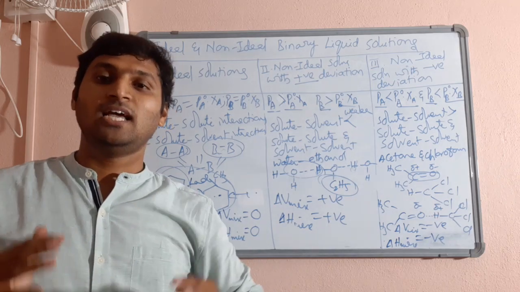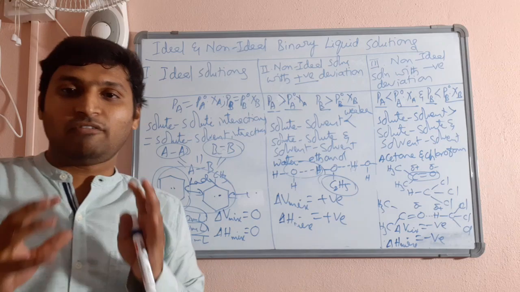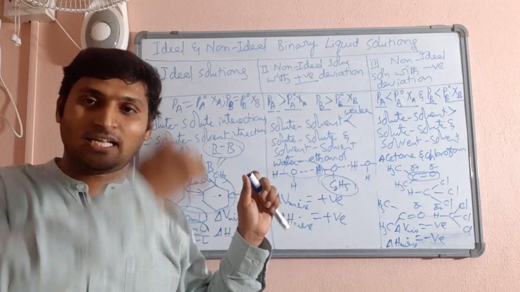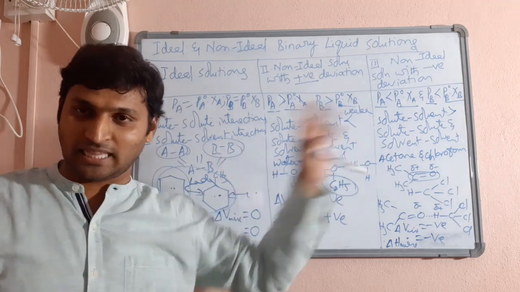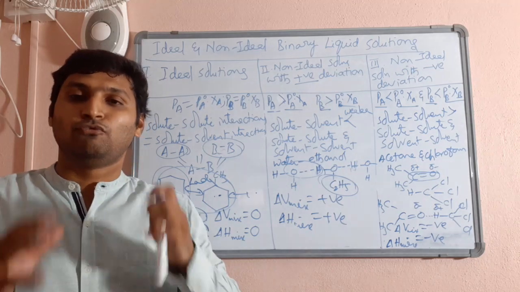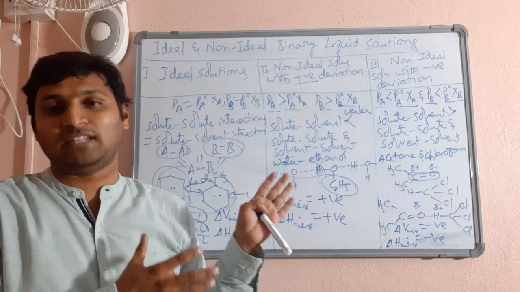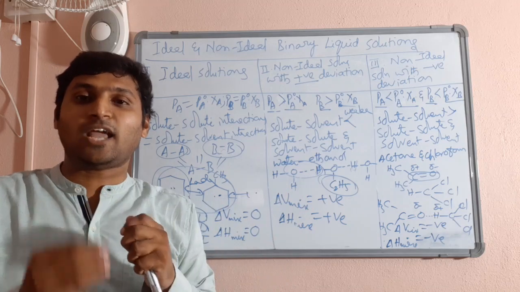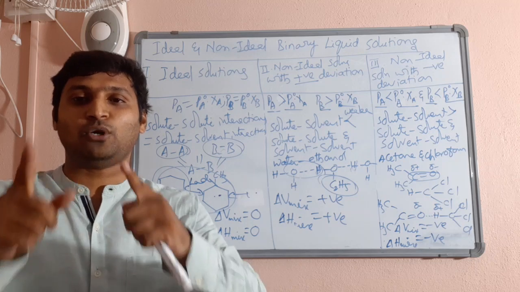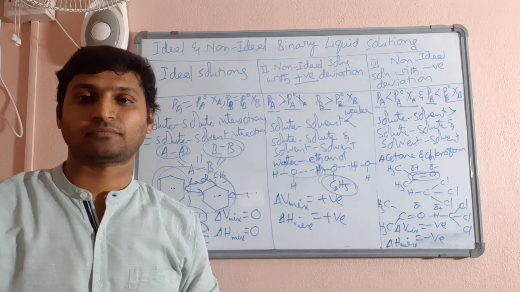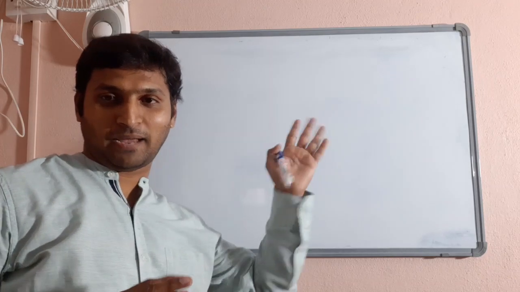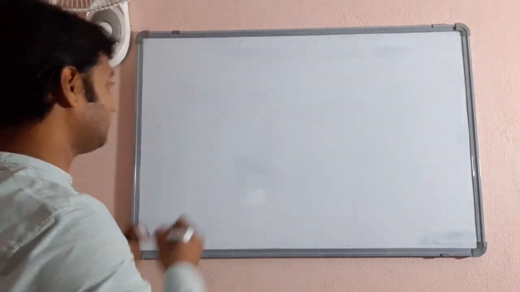Is that clear? Now what we will do, we will strengthen our understanding of this classification into ideal solutions, non-ideal solutions with positive deviation and non-ideal solutions with negative deviation. For my further reference, I will call them type 1, type 2, type 3. We'll strengthen understanding further by taking more examples of liquid-liquid mixtures. That is given in one of your learning exercises. Before going to the learning exercise, let me give you a graphical comparison between the 3 types, which I just missed.